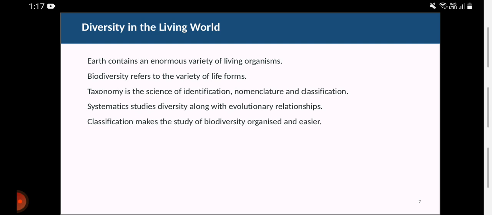Systematics is diversity along with evolutionary relationships. Evolving, like we all know, some of us discussed, पहले हम बंदर थे, that we are not बंदर. Okay. The evolution we will study in detail in the further chapters. Classification makes the study of diversity organized and easier.